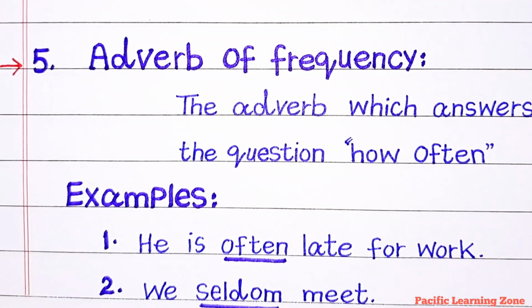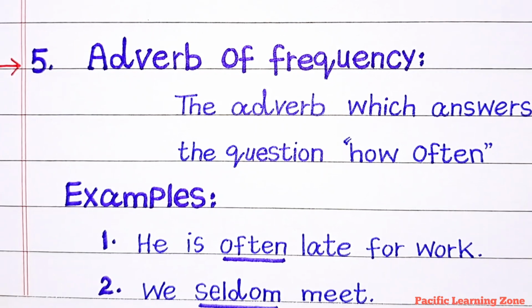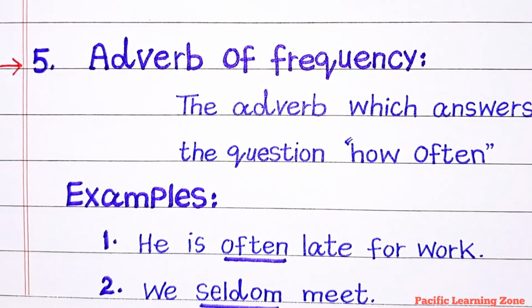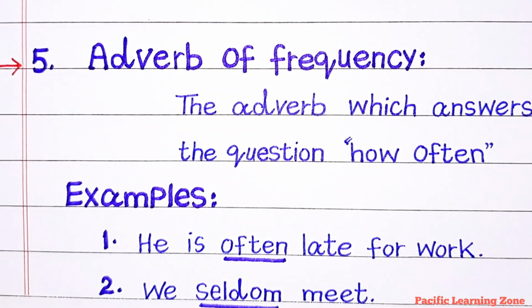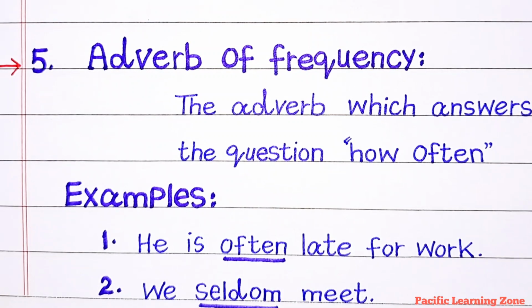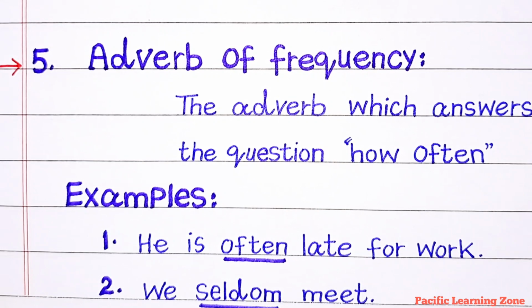Fifth one is adverb of frequency. The adverb which answers the question how often. Examples: He is often late for work. We seldom meet. Here, often and seldom are adverbs of frequency.